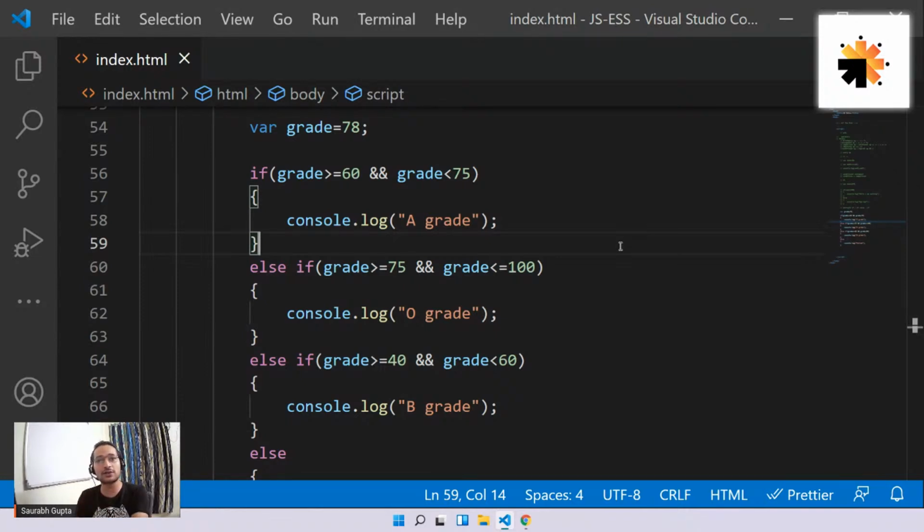And now you also understood what can be the use of a logical operator like and or. In these cases, whenever you want to specify a range, like from 60 to 75, from 40 to 60, in that case, you can use logical operators like and or. Okay, so this was multiple if, guys. This was basically multiple if, and now you know how to use it. Very simple, very easy, very clean, nothing tough.